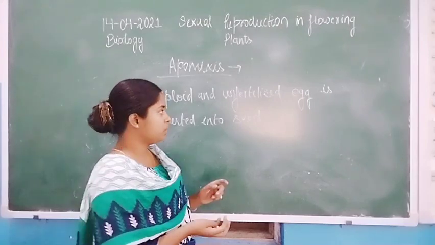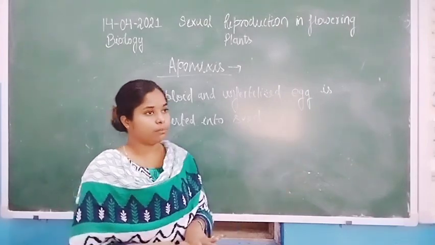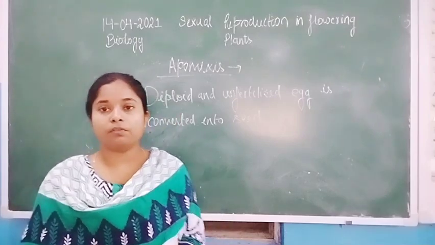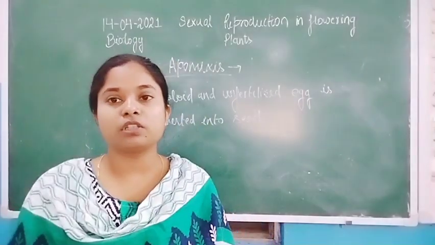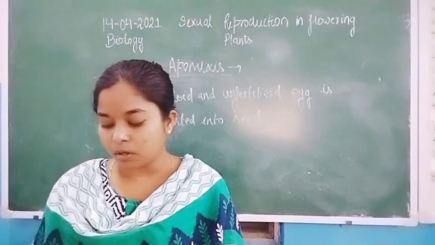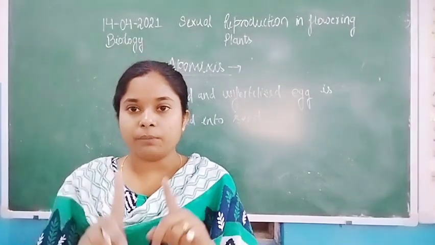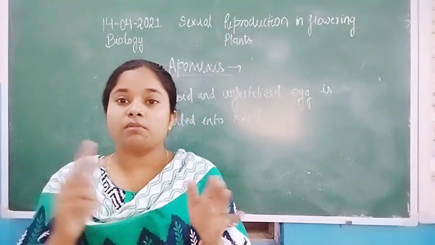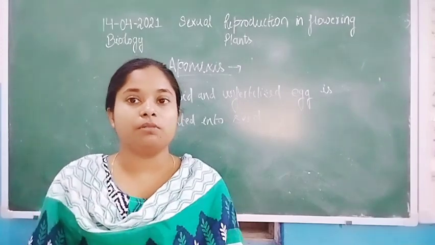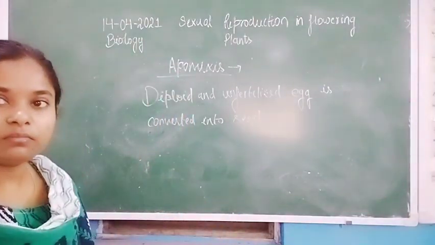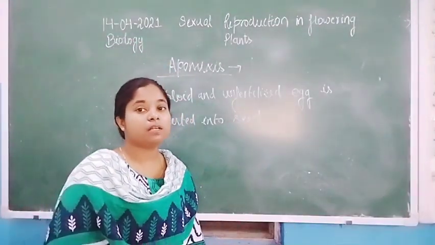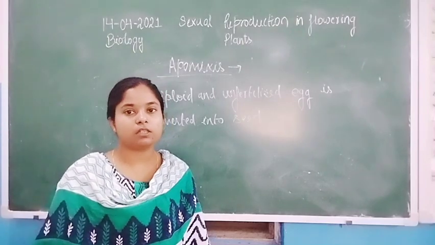And in the next generation, F2, according to Mendel's law, if two characters get hybridized, they become segregated.